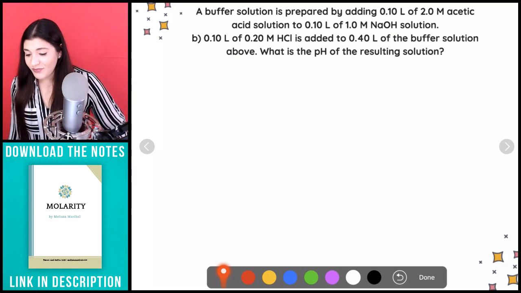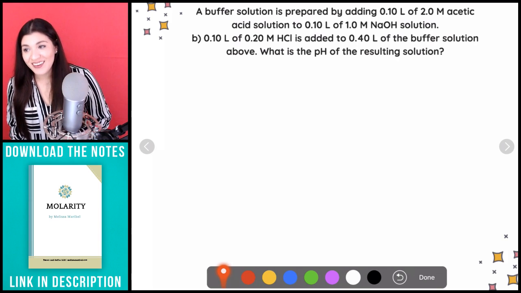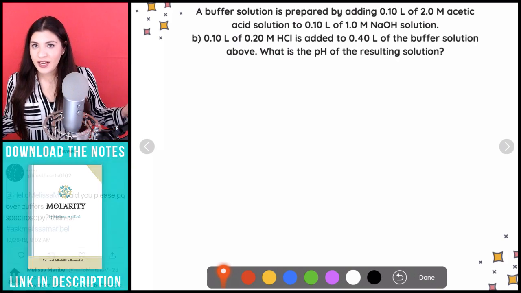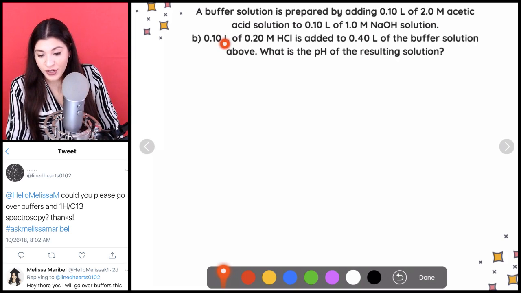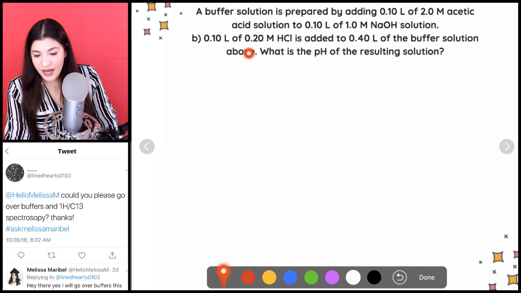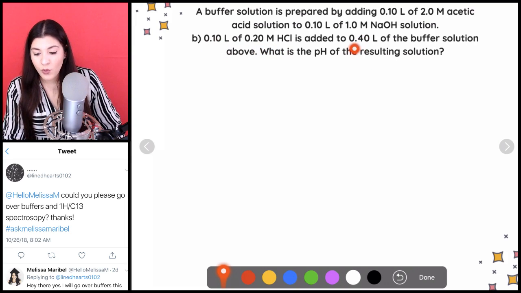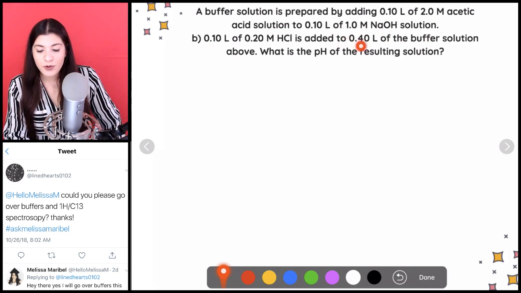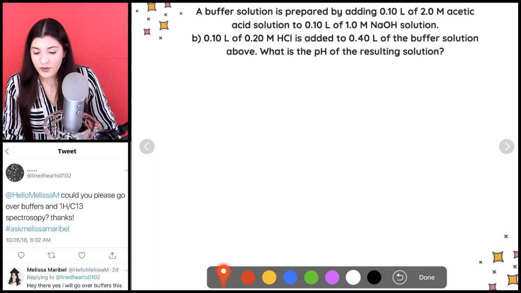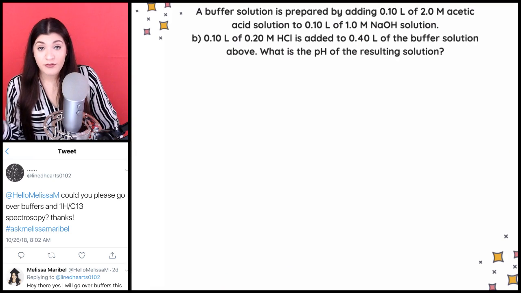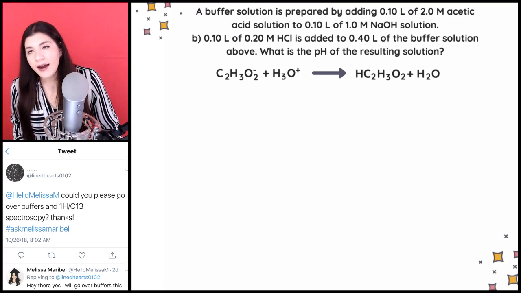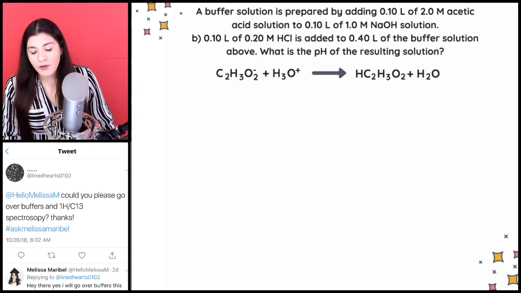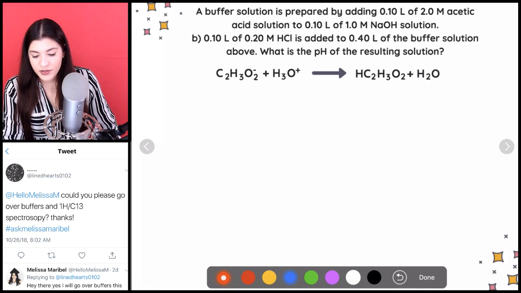Okay, so what we're going to have to do now is figure out the amount of moles, right? We still don't know how many moles of acid we now have. So that's going to be important to know. We need to figure out how many moles of acid we have, as well as how many moles of our conjugate base we will see. And it's just because this is our acid, we're still going to need the conjugate base. That's kind of just what we're going to figure out, just like we were doing previously. So this is a tiny bit different, where I wrote it a little bit differently, and this could have also been HCl, by the way.